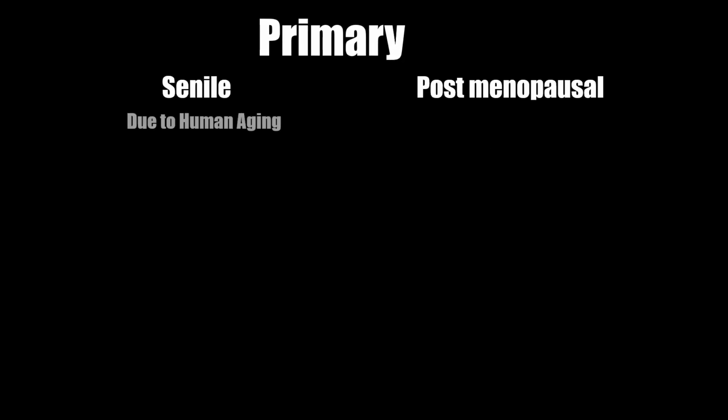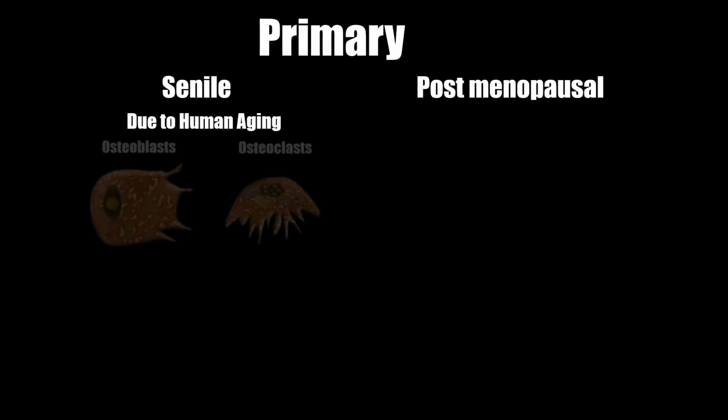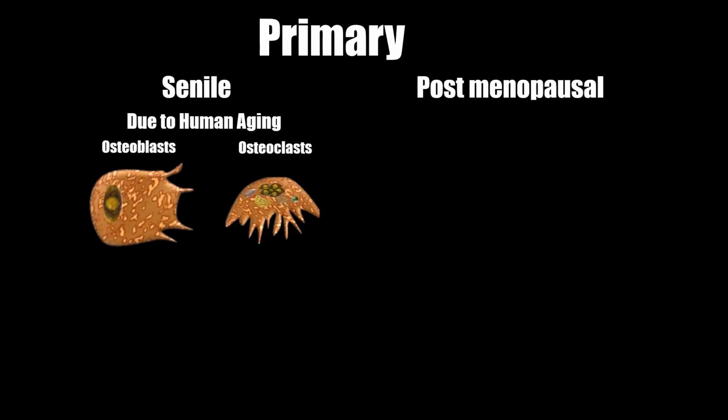There are two types of primary osteoporosis, senile and postmenopausal. Senile osteoporosis is due to human aging. With age, the body's ability for bone formation via osteoblasts reduces, whereas the ability for bone resorption via osteoclasts stays the same. Furthermore, growth factors in the extracellular matrix also diminish.